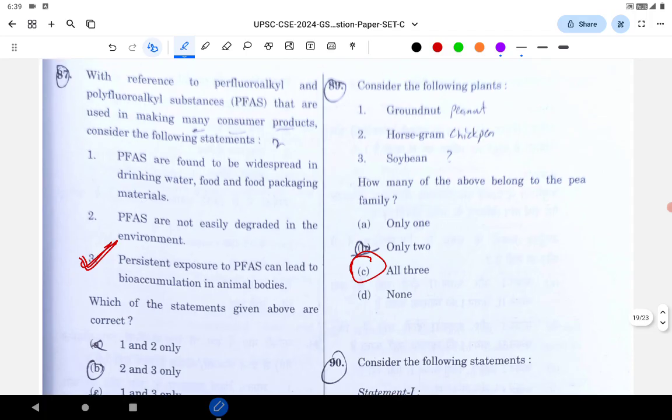With reference to the perfluoroalkyl substances, PFAS, that are used to make many consumer products, consider the following.